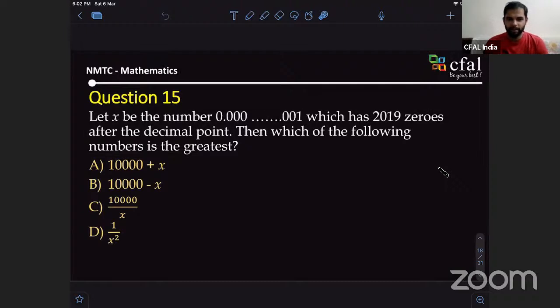I hope everybody has understood the problem. See, what is that number x? The number is 0.000, so many zeros. How many zeros are there? There are 2019 zeros, then 1. And which of the following is greatest? That's all. So x is some particular value, and based on that you have to guess. Any particular solution anyone has?